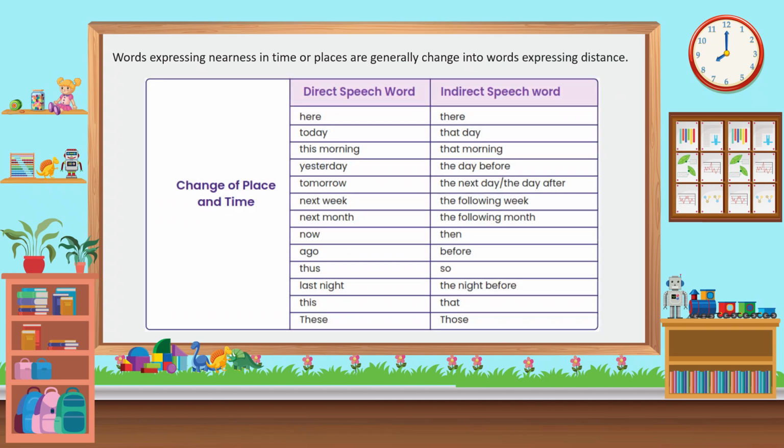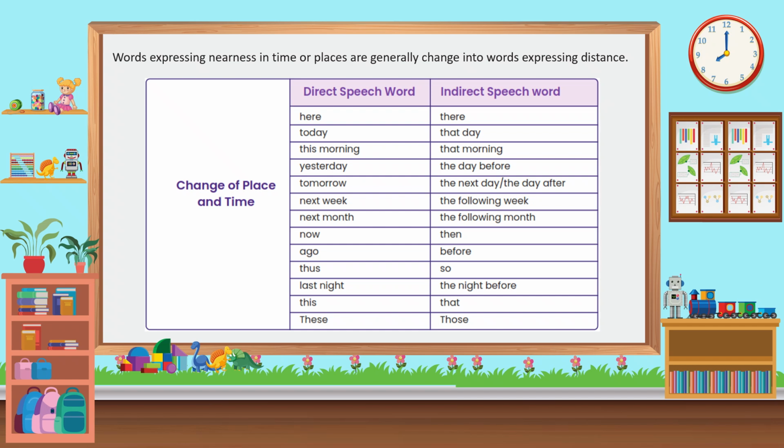Change of place and time. Direct speech word, indirect speech word. Here, there. Today, that day. This morning, that morning. Yesterday, the day before. Tomorrow, the next day. The day after. Next week, the following week. Next month, the following month. Now, then. Ago, before. Thus, so. Last night, the night before. This, that.